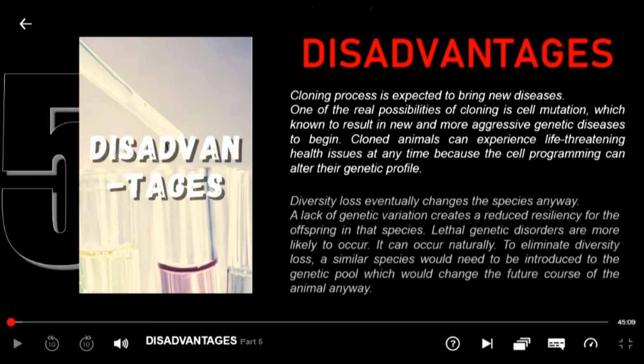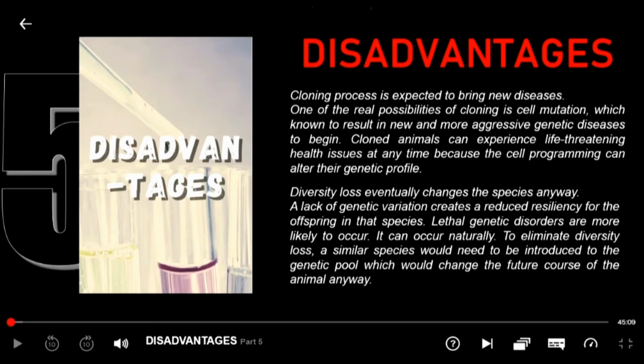Next, cloning can cause diversity loss, eventually changing the species anyway. The term genetic bottleneck is used to describe the loss of diversity within a specific species. A lack of genetic variation creates reduced resiliency for the offspring in that species. Lethal genetic disorders are more likely to occur. It can occur naturally. To eliminate diversity loss, a similar species would need to be introduced to the genetic pool, which would change the future course of the animal anyway.